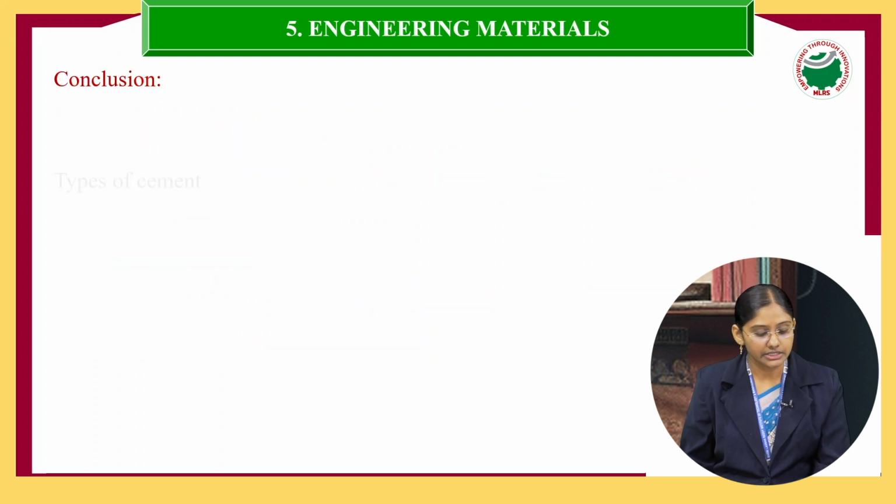Now we'll see the conclusion. In this class, we have discussed the types of cements: natural cement, slag cement, Pozzolana cement, and Portland cement.